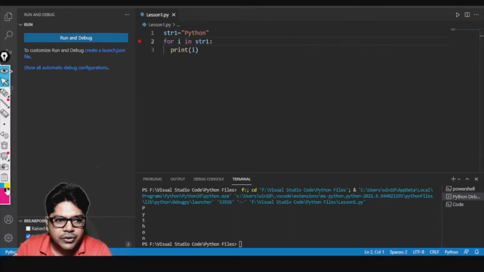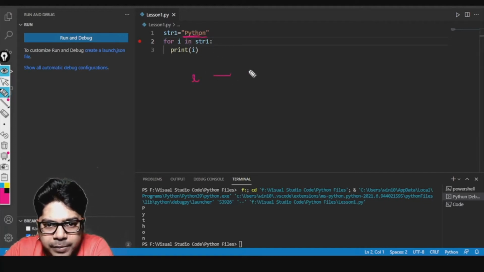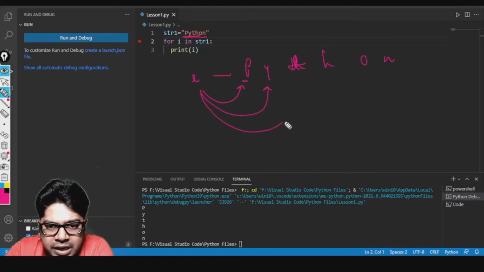The only thing you should take care of here is this important thing which I wanted to tell you: the string I is starting. So P Y T H O N. The first time the value of I is this one, P. Next time it is pointing to this one. Next time it is pointing to this one.